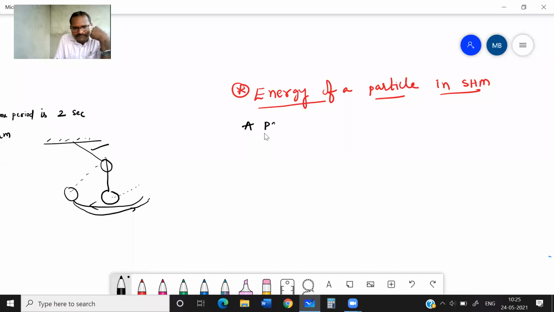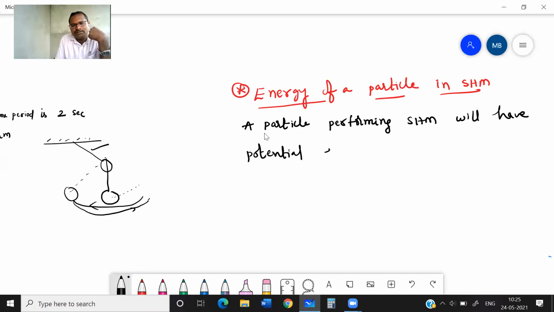A particle performing SHM will have potential energy, due to its position, and kinetic energy. For example, you take a spring block system.